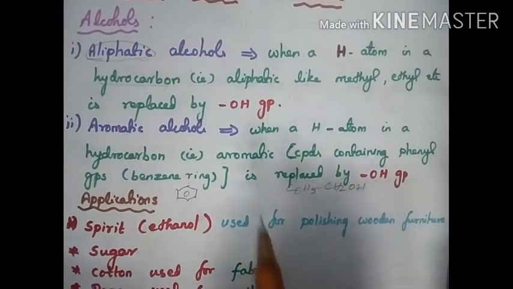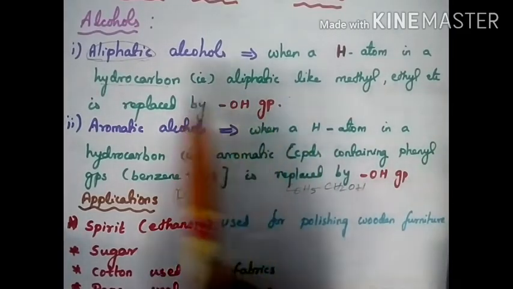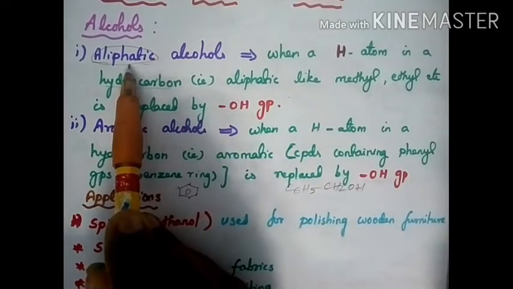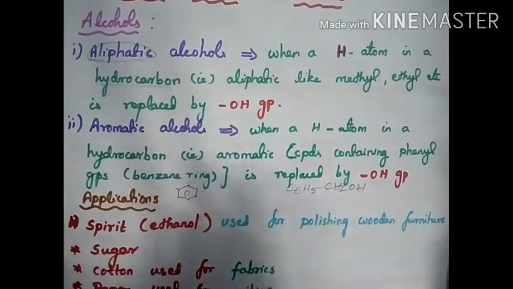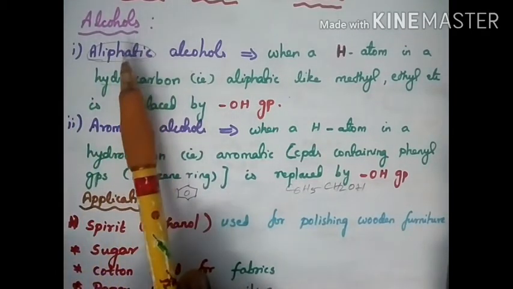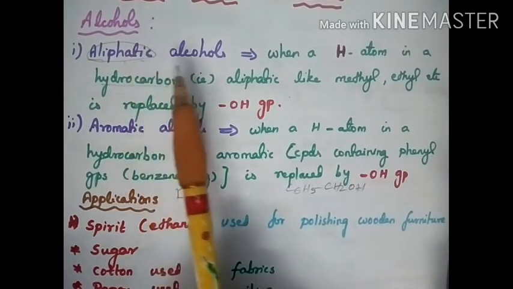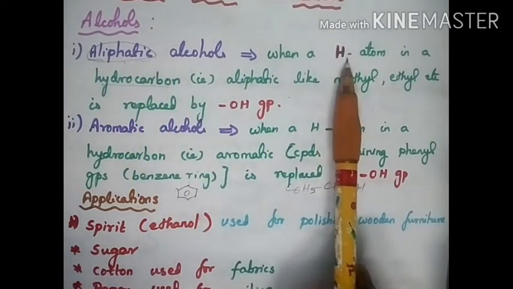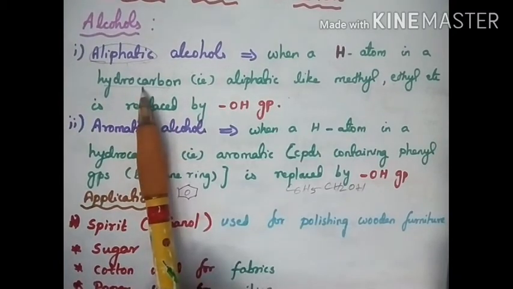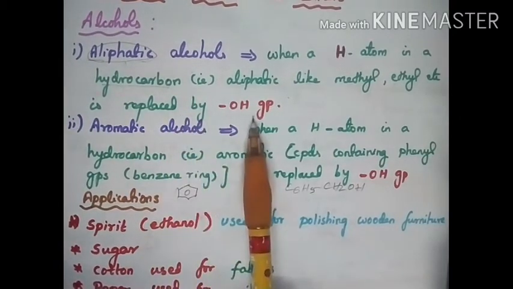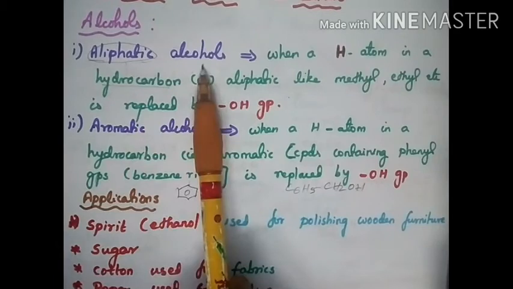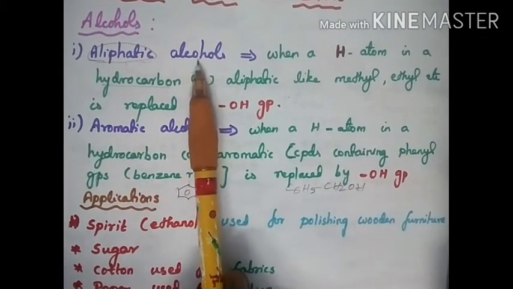If the hydrocarbon is an alkane, then the hydrogen atom in the hydrocarbon replaced by OH is called aliphatic alcohol. What is aliphatic alcohol?